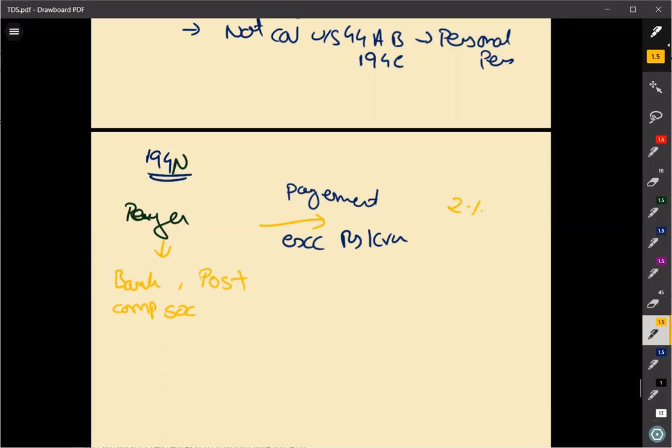So whenever the aggregate amount paid during the previous year exceeds 1 crore, then ultimately 2% is the rate of TDS.